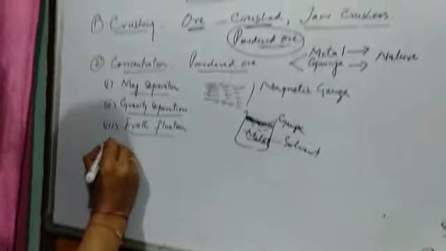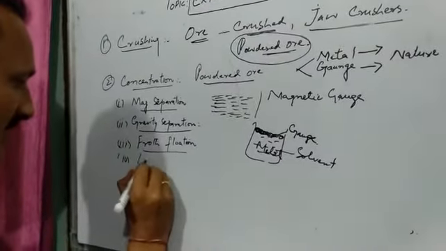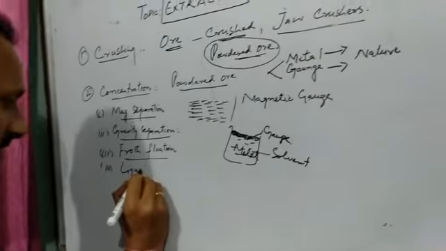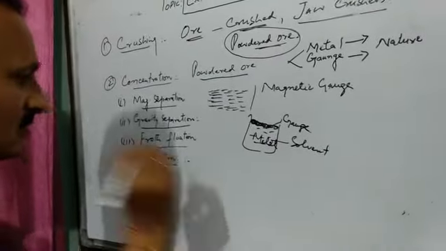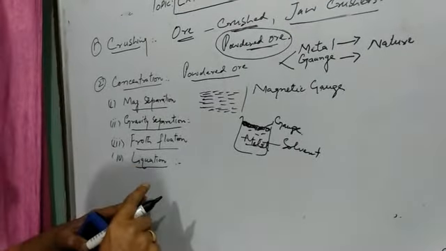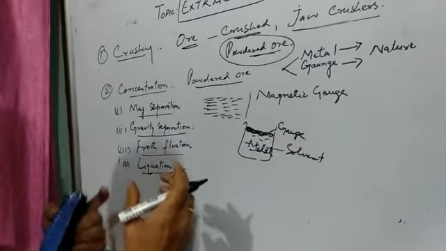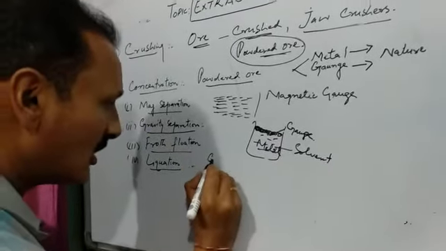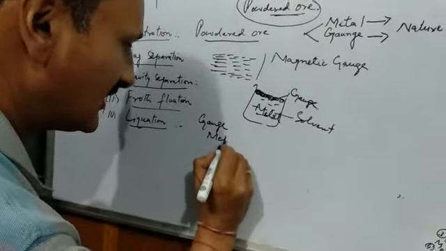Then there is another method of concentration, that is the liquefaction method. By liquefaction we mean melting. This method is used in the extraction of those metals in which the gangue and the metal have different melting points.